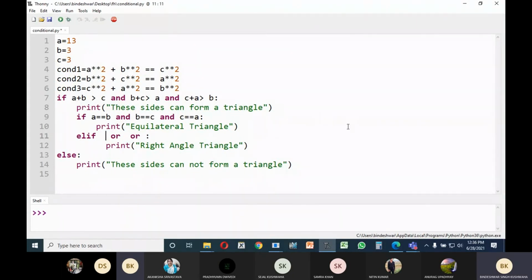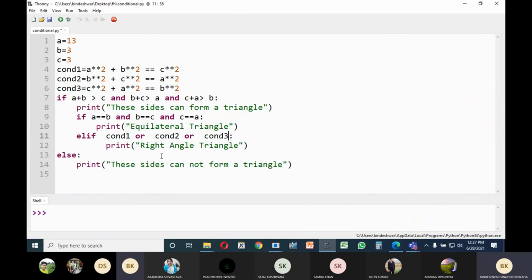You will write here condition 1, condition 2, and the third one condition 3. Okay. Now I'm going to run it using debug mode.